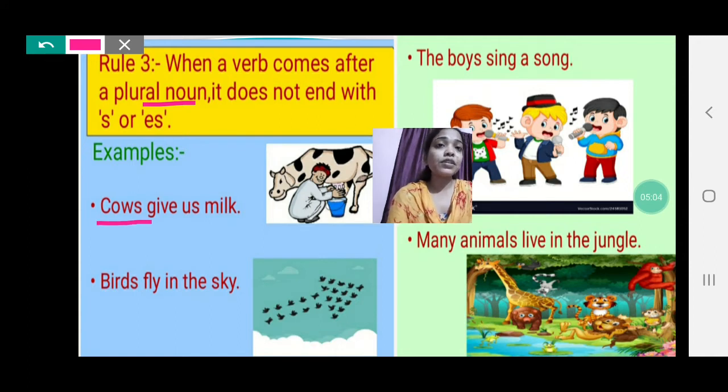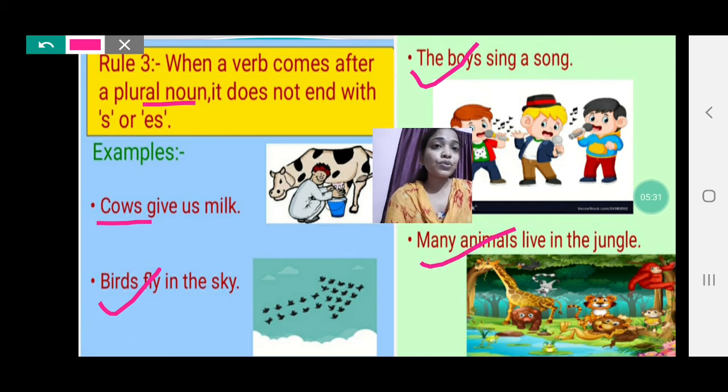So whenever there is a plural noun and a verb comes after it, in that case we are not going to add s or es to the main verb. Cows give us milk. Next, birds fly in the sky. The boys sing a song. Many animals live in the jungle.